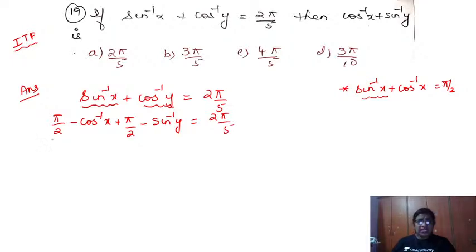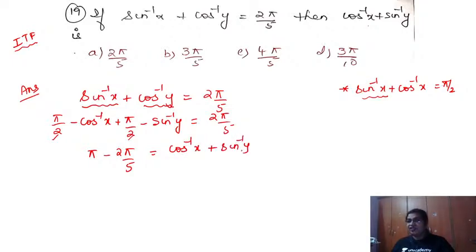Now, how much is pi by 2 plus pi by 2? 90 plus 90, 180, that is pi. So I will shift this: pi by 2 plus pi by 2 I will write as pi, minus 2 pi by 5, I will bring this side. Okay, so 2 pi by 5. And which I have here, minus cos inverse x minus sine inverse y, I will shift it to the right side. So therefore I will be getting cos inverse x plus sine inverse y.